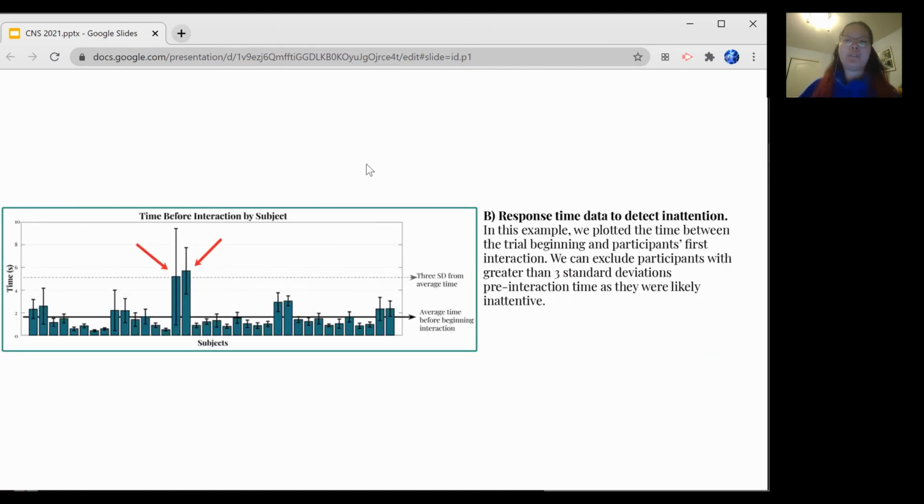Second, we can use response time to determine inattention. This plot shows the time between the start of the trial and the player's first interaction. We can exclude participants with average pre-interaction times greater than 3 standard deviations from the mean, as they weren't attentive.